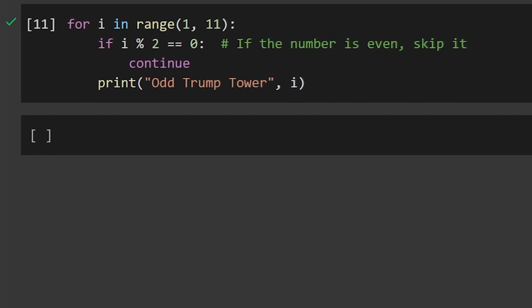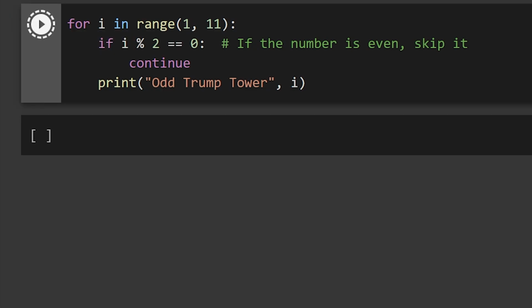The continue keyword in Python is really something special. It's just like me at a press conference. Whenever I hear a question I don't like, I just continue to the next one. Can you believe it? Here we're looping through numbers 1 to 10, and if the number is even, we skip it. We only print the odd Trump Tower numbers because sometimes you need a change of pace.